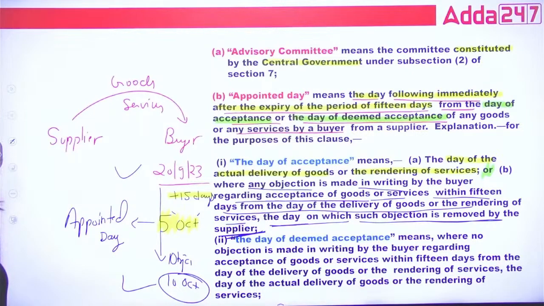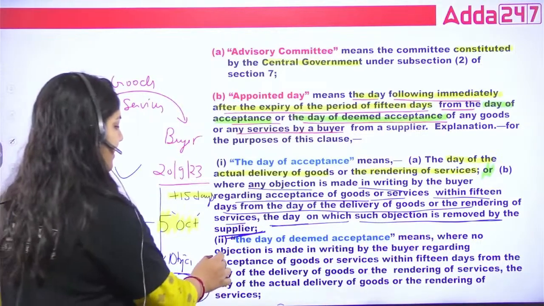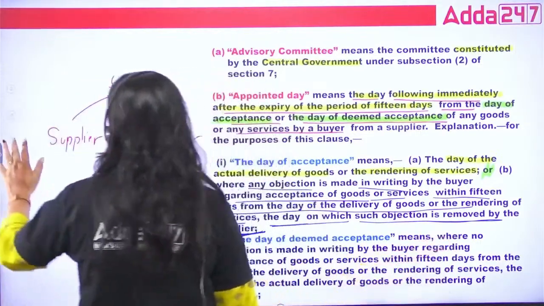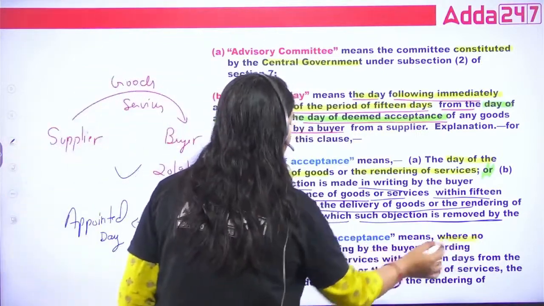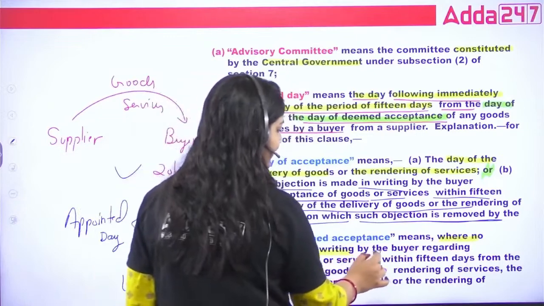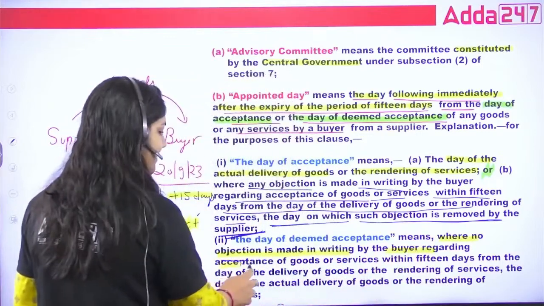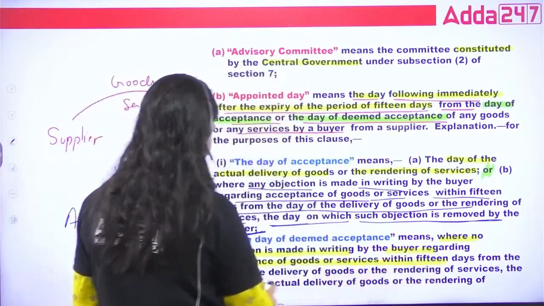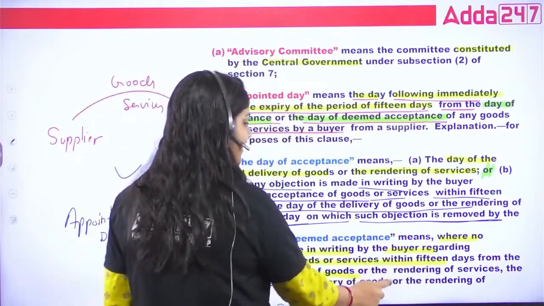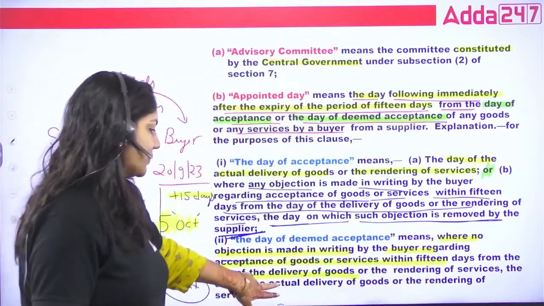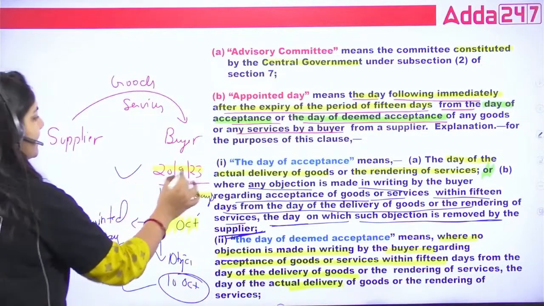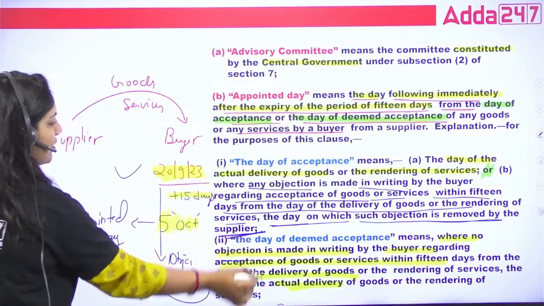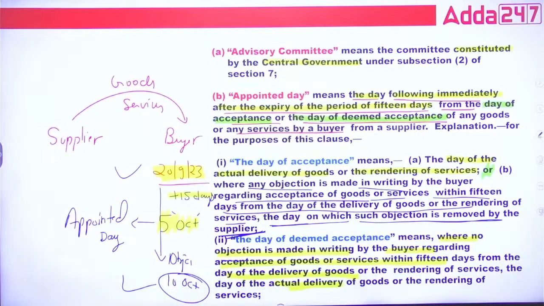And what is the day of deemed acceptance? See, where no objection is made in writing by the buyer regarding the acceptance of goods and services within 15 days from the day of delivery of goods and rendering the services, the day of actual delivery of goods, that is the 20th, is the day of deemed acceptance.